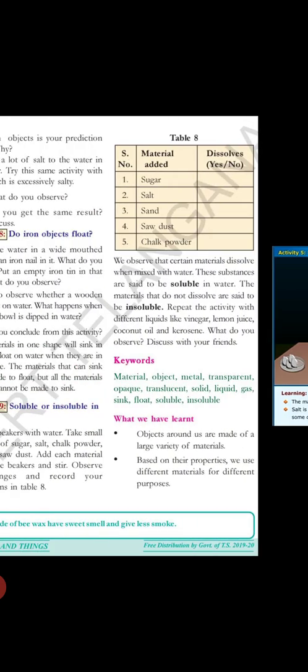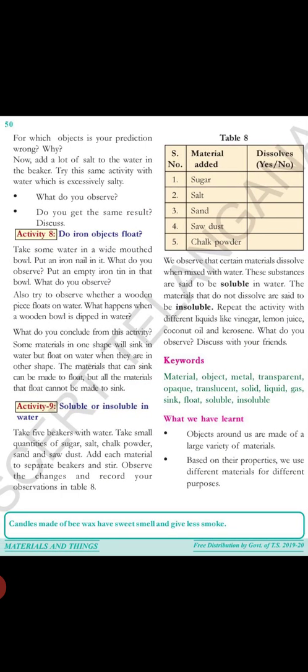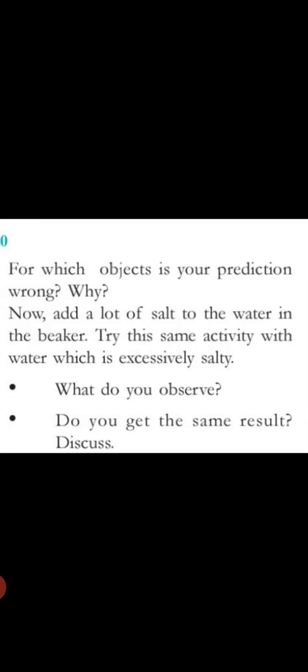Okay. So, for which objects? This is page number 50. For which objects is your prediction wrong? Why? For brinjal. For brinjal, we could say it floats in salt water, but it sinks in water. Now, add a lot of salt to the water in the beaker. Try this same activity with water which is excessively salty. What do you observe? Do you get the same result?